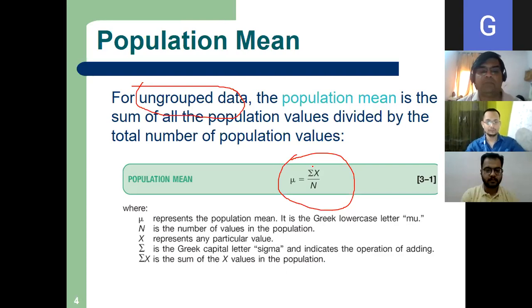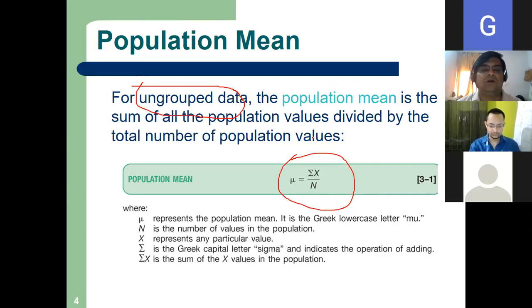Now, yeah, formula. So very simple formula of mean. So what is the formula of population mean? It is the sum of all the population values divided by the total number of population values. So this is given by sigma x. What is sigma x?